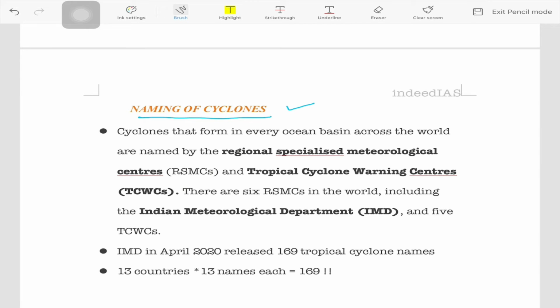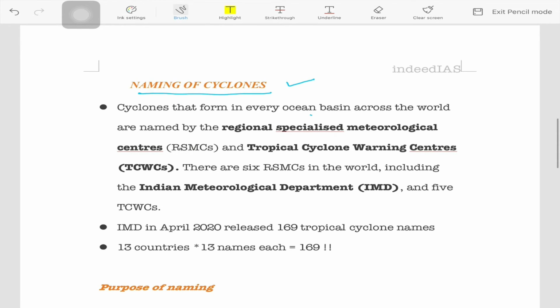So we have seen basic fundamentals regarding the cyclone. Now naming of cyclone. Cyclones that form in different ocean basins, like it could be Indian Ocean or Atlantic Ocean or else Pacific Ocean, have been given different names. Now what are the institutions responsible for that? They are the regional specialized meteorological centers. These are the ones which will assign different names for the cyclones.